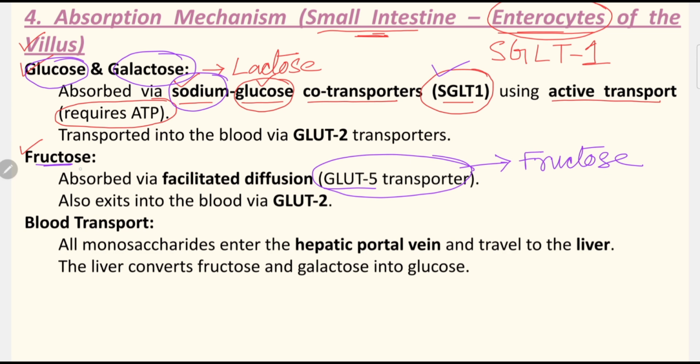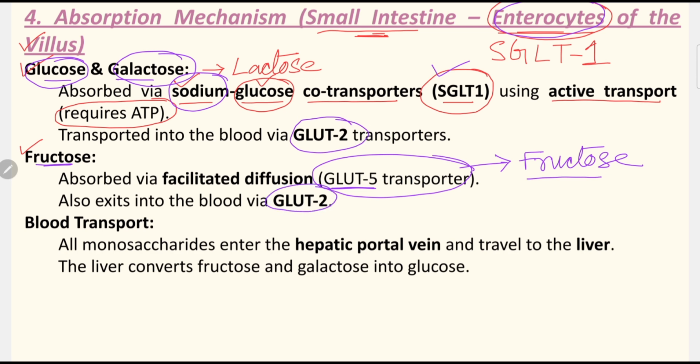But for fructose, there is a special type of transporter named GLUT5. And when they reach within the enterocyte, fructose, glucose and galactose, these three have to be transported to the liver. To reach the liver, they use the same transporter, that is GLUT2.